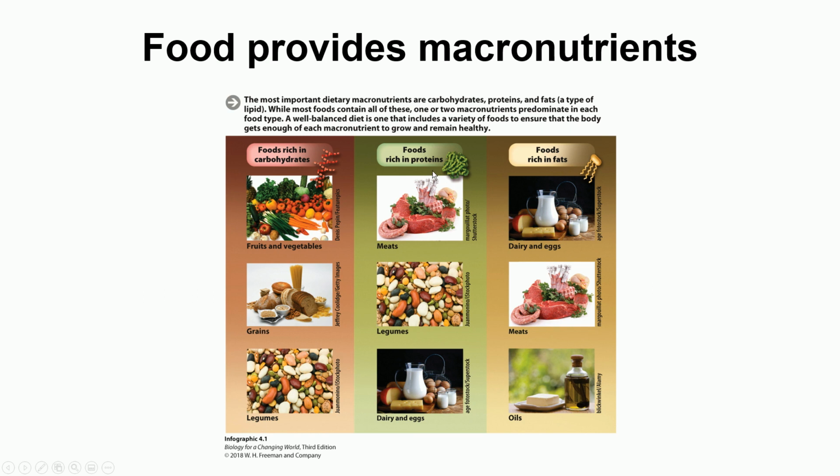When it comes to the foods rich in proteins, meats are number 1. Meats are a very rich source of protein, and then come the legumes, and then the dairy and eggs. Foods rich in fats: dairy and eggs come on top when it comes to fats. Then meats are second, and the oils are third.